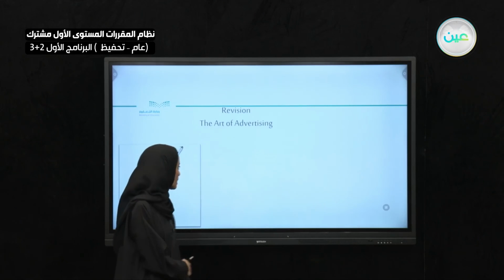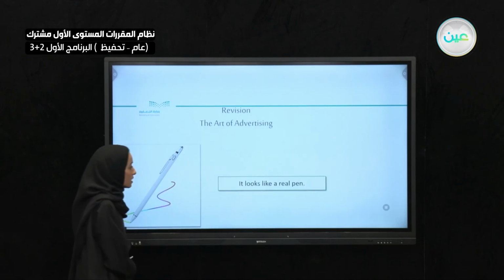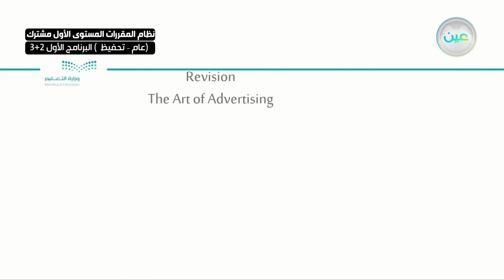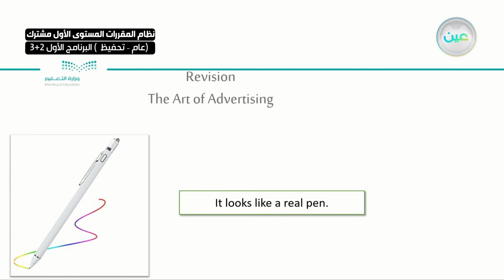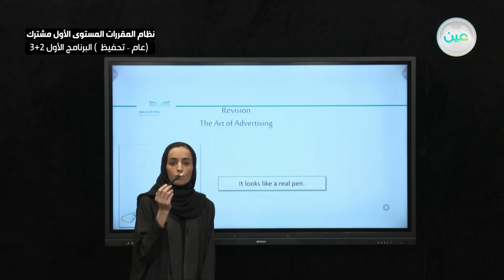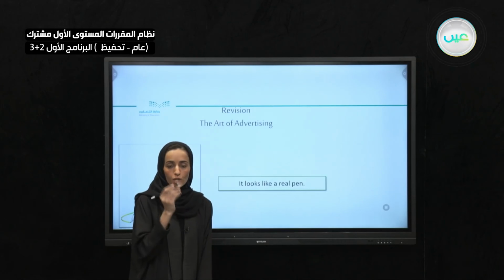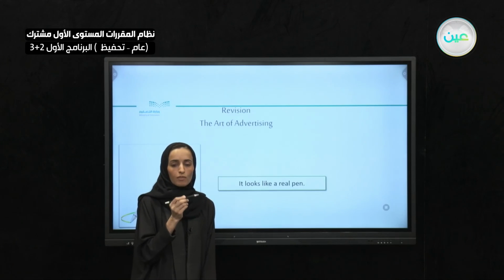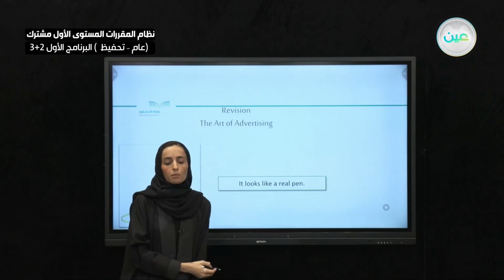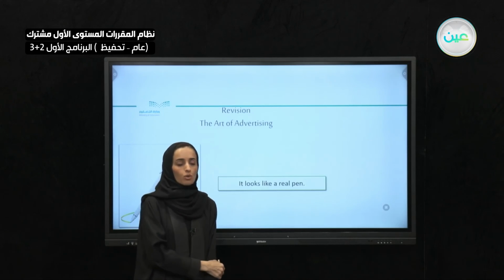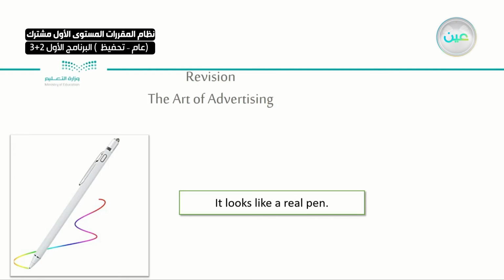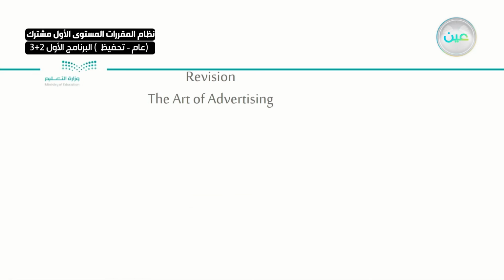Okay? Back to the pen in here, we would say it looks like a real pen. It looks just like a real pen. When you see it, you will think that it is a pen or a pencil that you can write on paper using it. So similar. However, if you look carefully at it, you will find out that it's not a real pen. It is a touchscreen pen. So I described it how it looks to me.